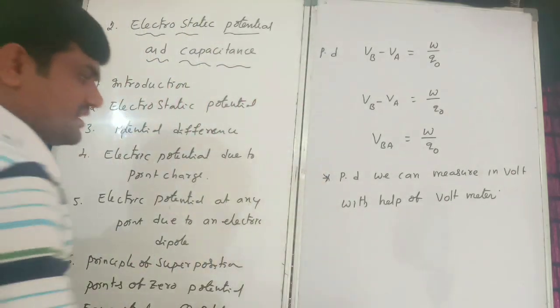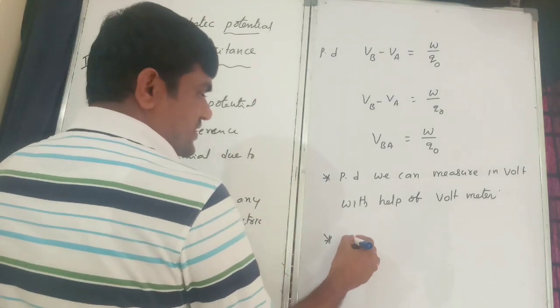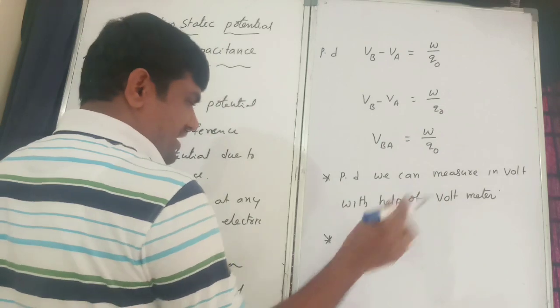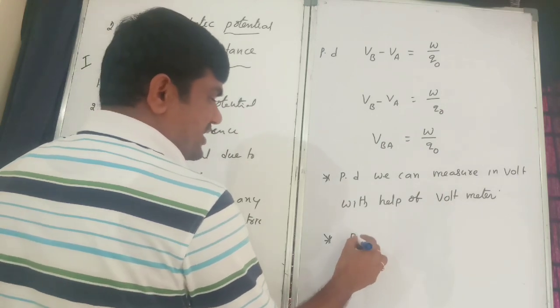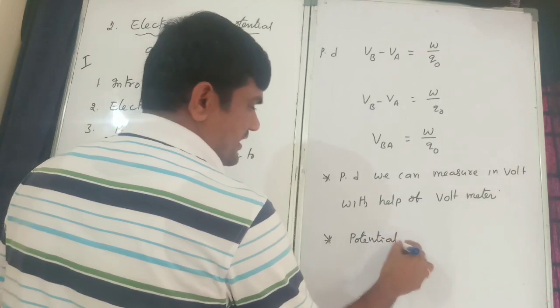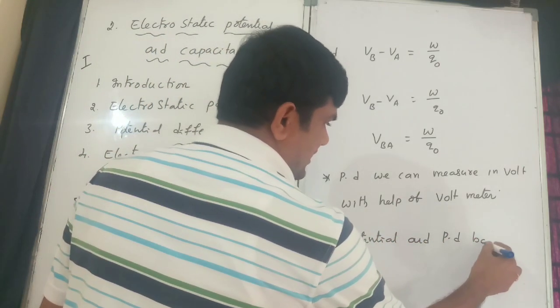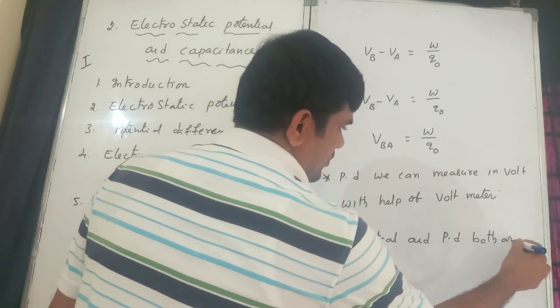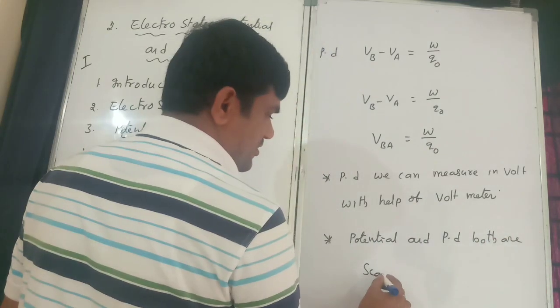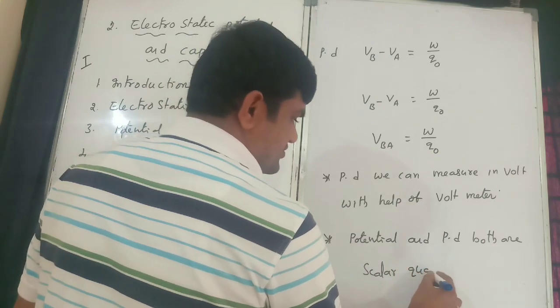One more point, mark. The SI unit and dimension were not given. Remember, potential and potential difference are both scalar quantities.